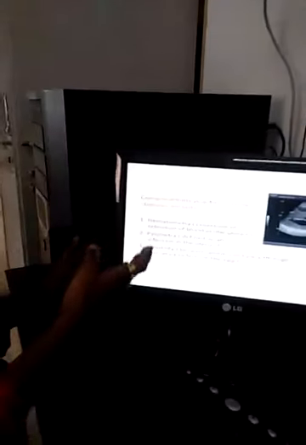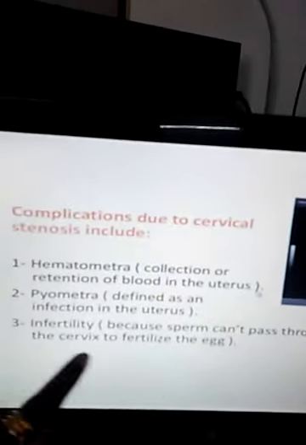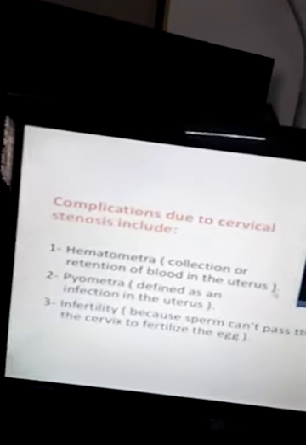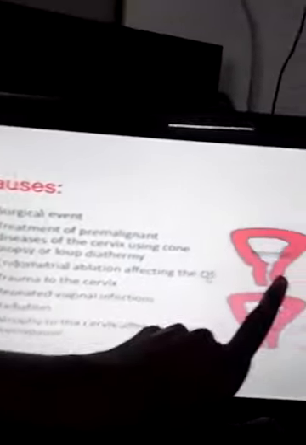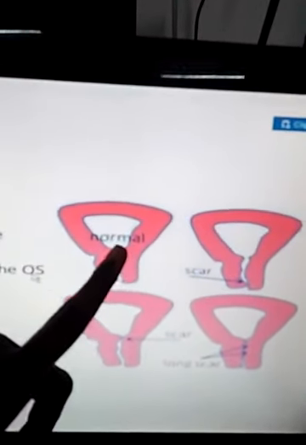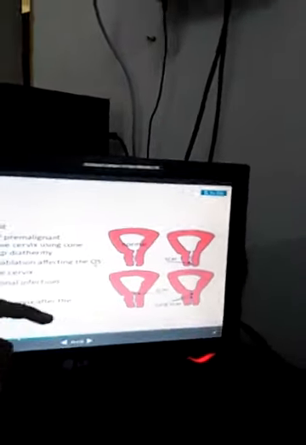And then pyometra. What is pyometra? It is an infection of the uterus. And infertility, because why? The sperm cannot pass through the cervix to fertilize the egg. As we know, if it is normal, from here the sperms go upward and get fertilized in the fallopian tubes.